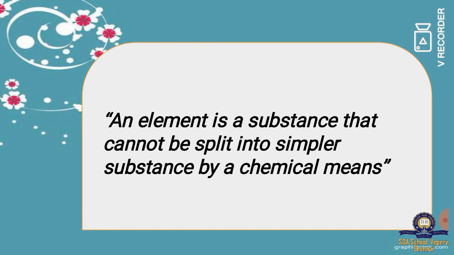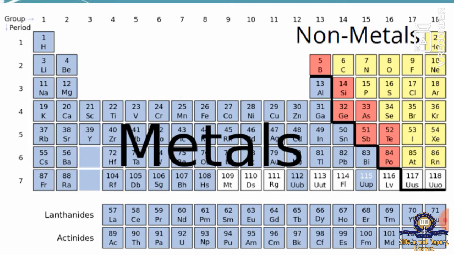There are 115 elements present and they are classified into metals and non-metals. Here you can see the periodic table, which you will be learning in your higher classes. Here you can see the metals as well as non-metals. They are categorized and separated in separate columns. And these are all elements. You can also see the arrangement of elements.